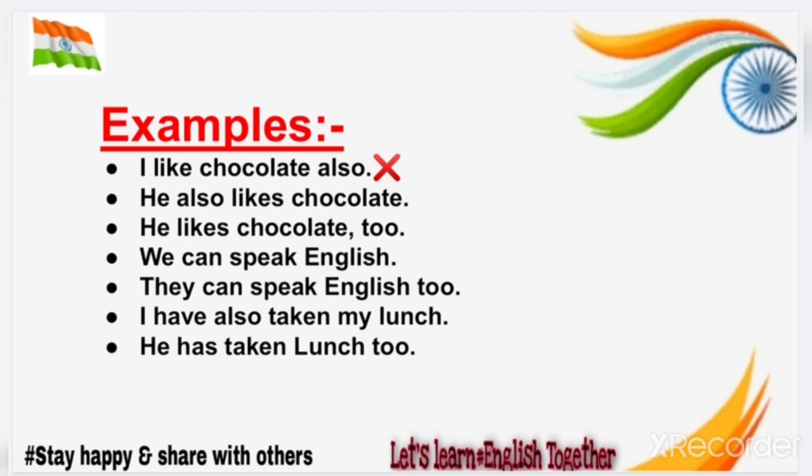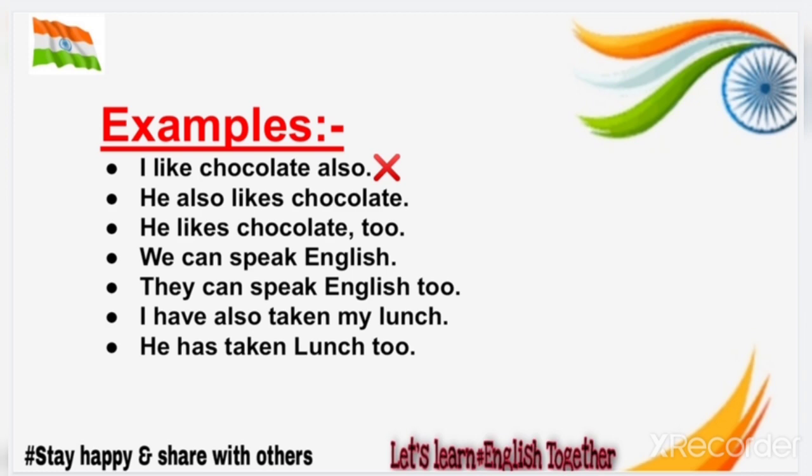The first example is I like chocolate also, but according to the rule it is incorrect because we have used also at the end of the sentence, which is not correct. The second is he also likes chocolate. Here we have placed also before the verb, that is likes. Another example is he likes chocolate too. Here we have used too at the end of the clause.